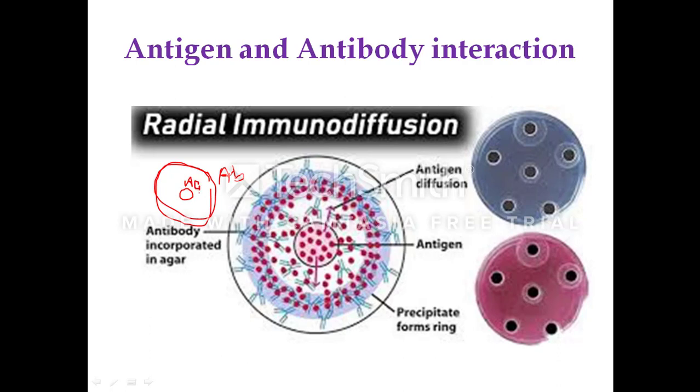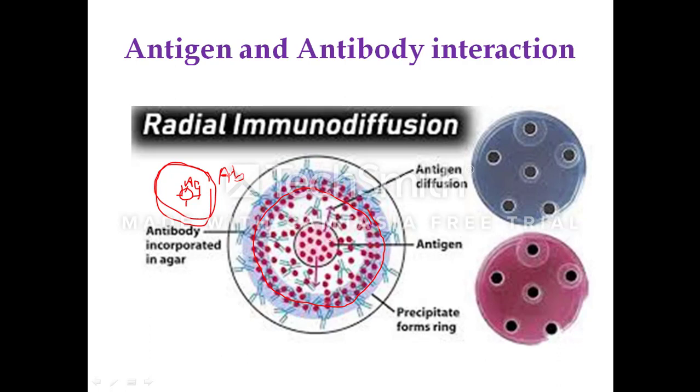Now this antigen will diffuse from higher concentration to lower concentration in all directions, and when the equivalence zone is achieved, the area of the precipitin ring is formed. This is the radial precipitin line that will be formed when the concentration of the antigen-antibody complex is more than the equivalent concentration.